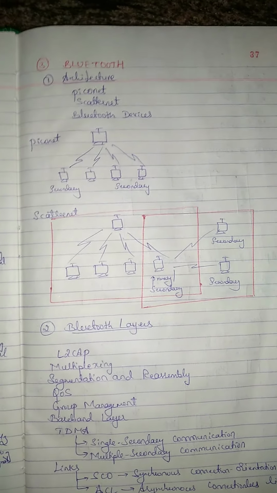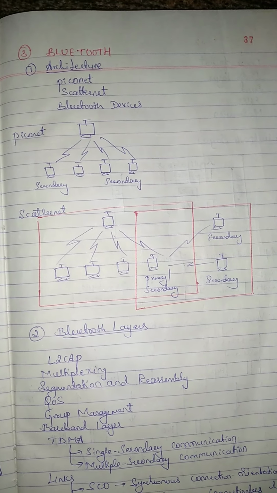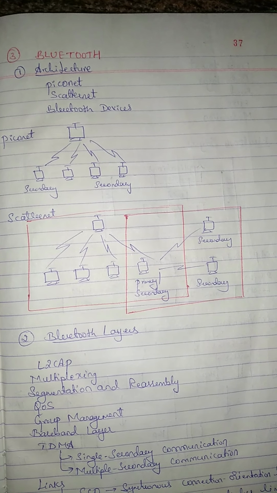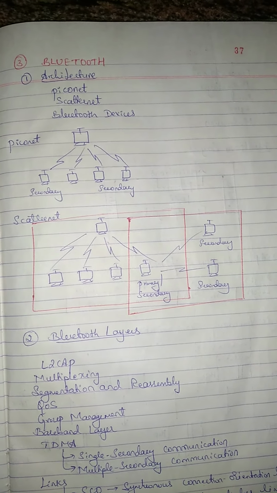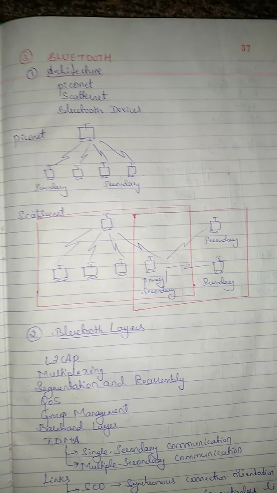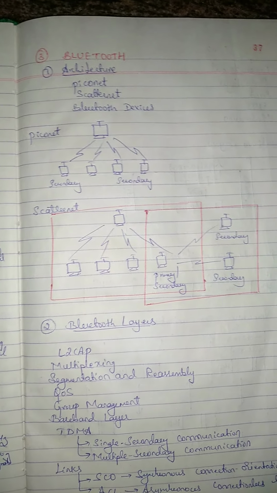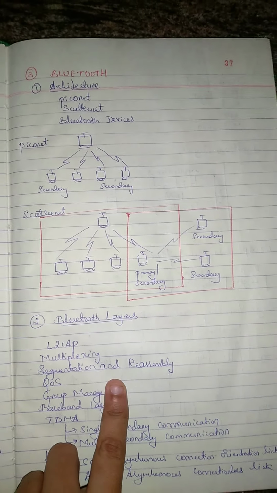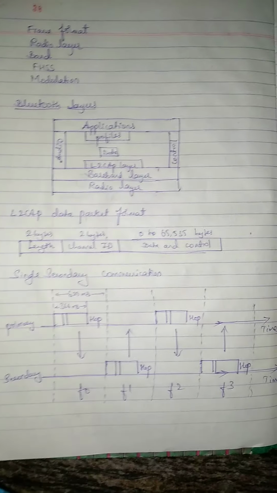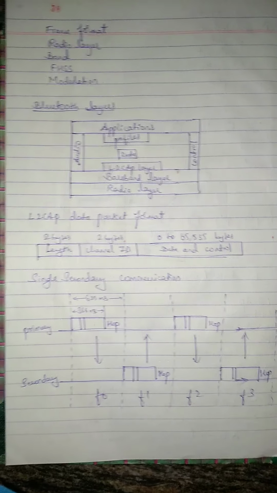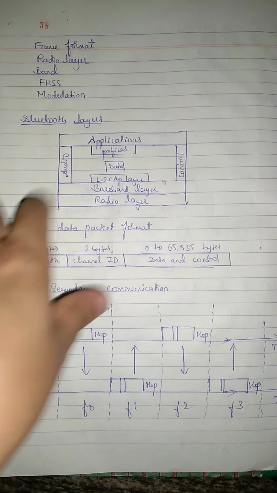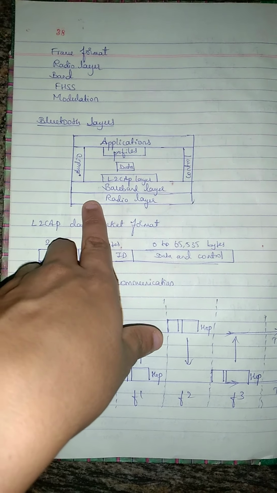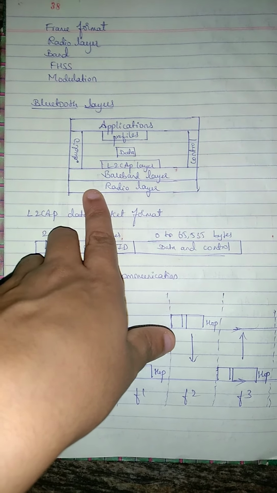Bluetooth devices means a device has a built-in short-range radio transmitter, and the current data rate is 1 Mbps with a 2.4 gigahertz bandwidth. If it satisfies this range, then it will act as a Bluetooth device for the system. Next topic, we have Bluetooth layers. This is the diagram of the Bluetooth layers. Here we need to study the L2CAP layer, baseband layer and radio layer. These three layers we are studying in detail in this video.